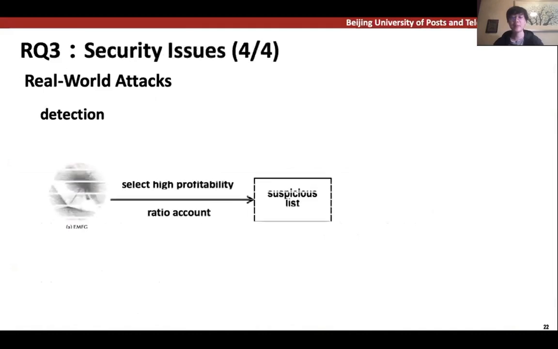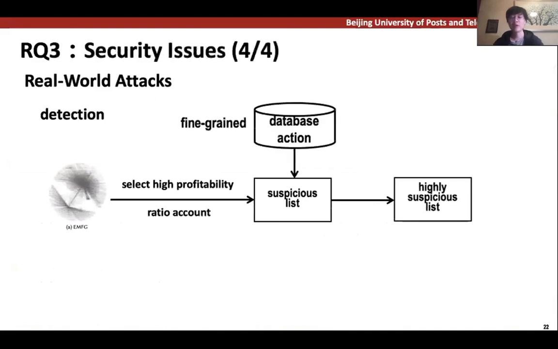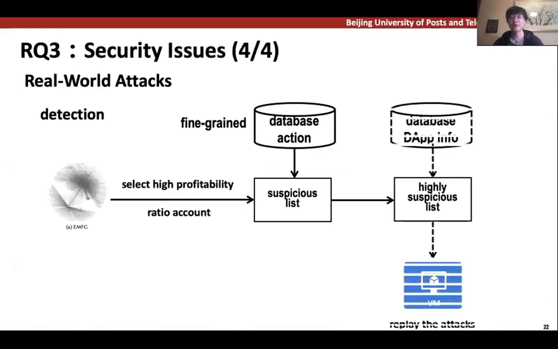We first select the high profitability ratio accounts from our money transfer graph. Notice that the time granularity for the graph is 1 day. For those suspicious accounts, we then query our database for the detailed actions they are involved in. If they earn their profit in less than a small period, 1 hour for example, we take them as highly suspicious accounts. We then check their transfer volume with the DApp. If profit makes up a large proportion of the total volume, we then manually analyze these accounts. As the previous steps have filtered out most accounts and actions, the manual analysis is feasible.